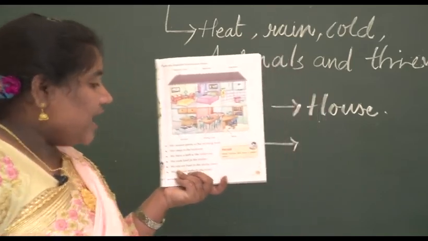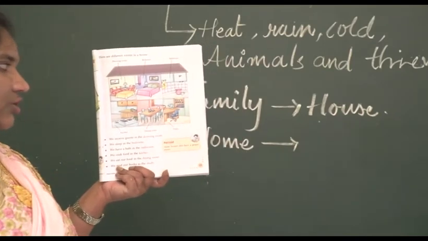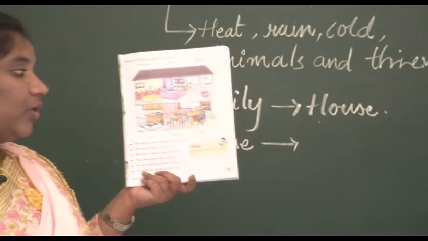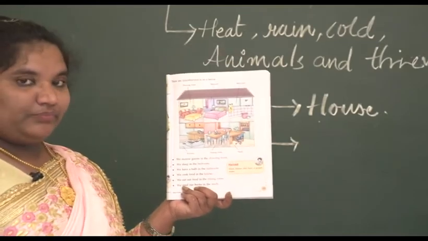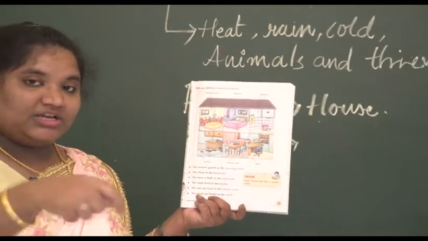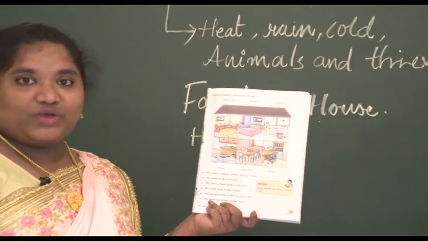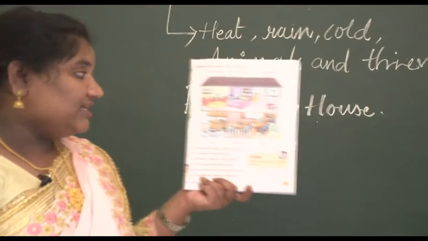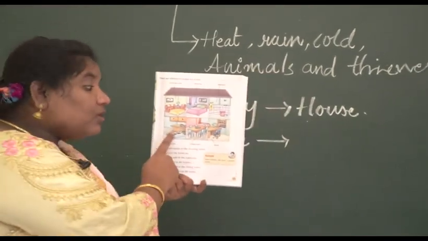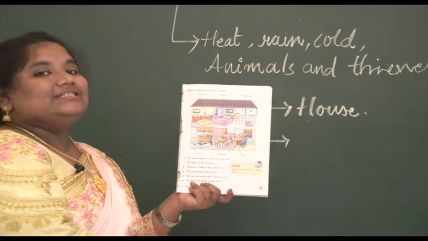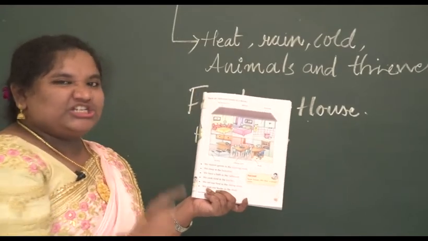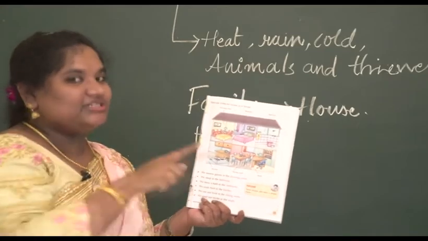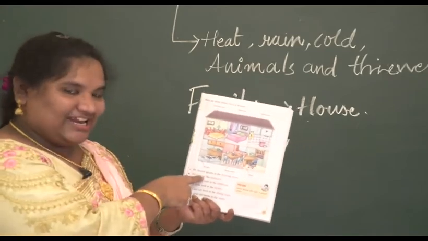Then in the next picture, what do you see? You see cupboards, utensils, and also the stove, where we cook different types of delicious food, where your mother cooks and gives it to you. So what is this place called? It's a kitchen, not chicken. We cook chicken in the kitchen. So it is not chicken, it is kitchen.